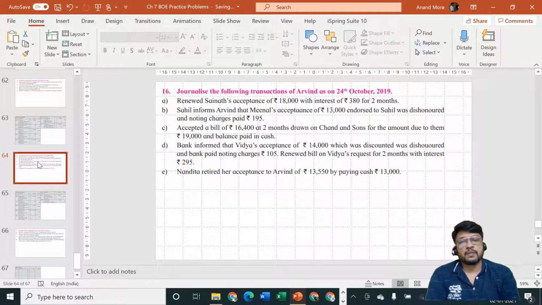So for Arvind it will become bills payable of rupees 16,400 at 2 months drawn on Chand and Sons for the amount due to them rupees 19,000 and balance paid in cash. There is a small sentence mistake. It is not drawn on, it should be drawn by Chand and Sons for the amount due to them rupees 19,000 and balance paid in cash.